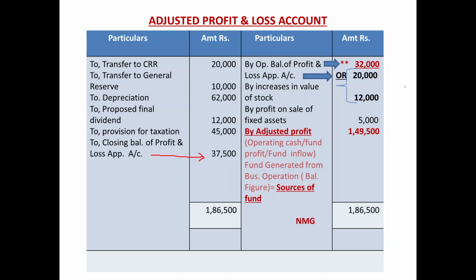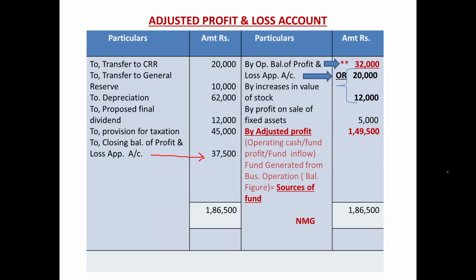How can one report the opening balance of profit and loss account? Opening balance means the balance of last year. In the balance sheet, it has been given as rupees 20,000. But after the stock adjustment entry that we saw in working note number 1, now the new balance is 32,000.